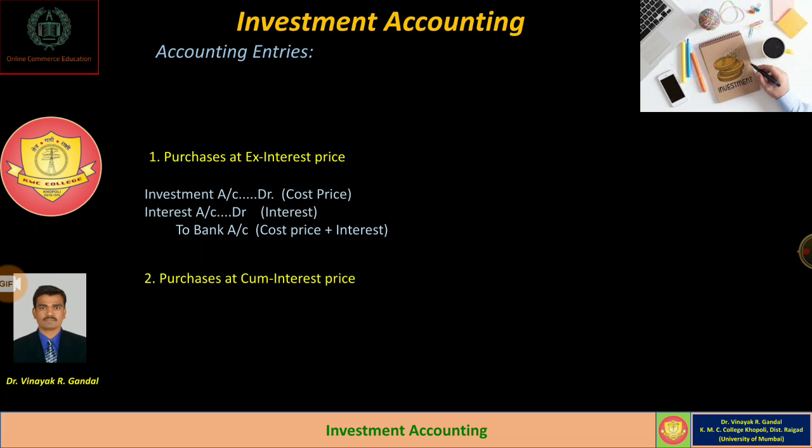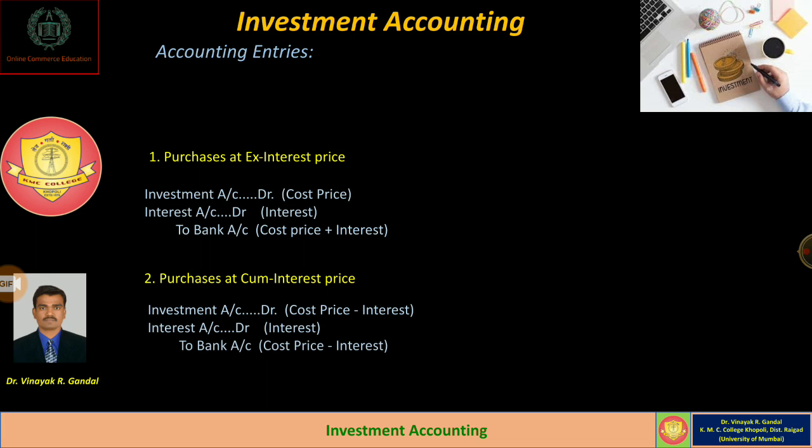Second transaction, that is purchase of investment at a cum interest price. So the accounting entry will be investment account debit, interest account debit, to bank account. But while mentioning the amount in the investment column, we have to calculate the amount of investment as cost price minus interest. And even in the bank column, we have to mention cost price minus interest.